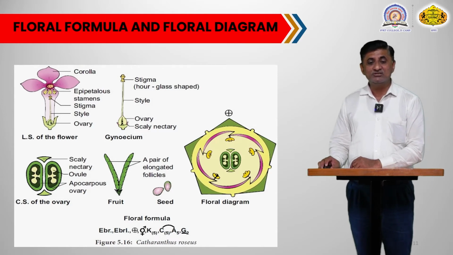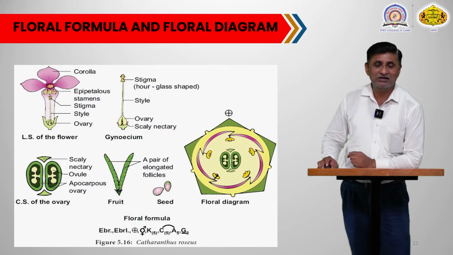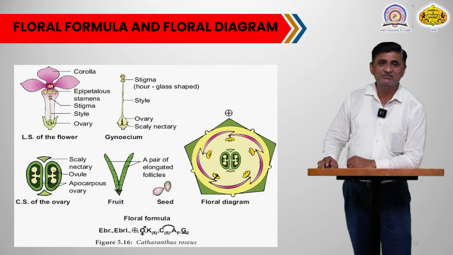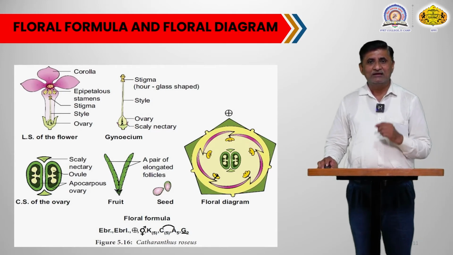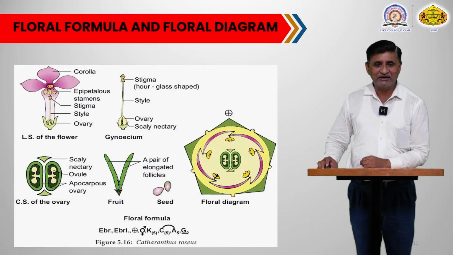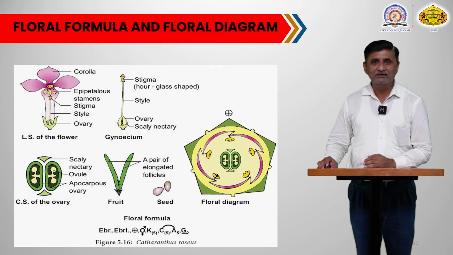Then we have to see what the floral formula of this particular family or this particular representative plant of this family is. You can see in the floral formula the flower is ebracteate, actinomorphic, means the flower is symmetrical, then bisexual in nature.